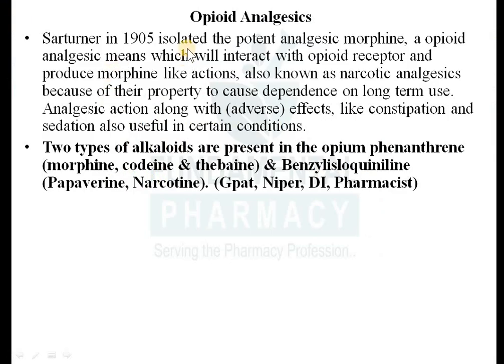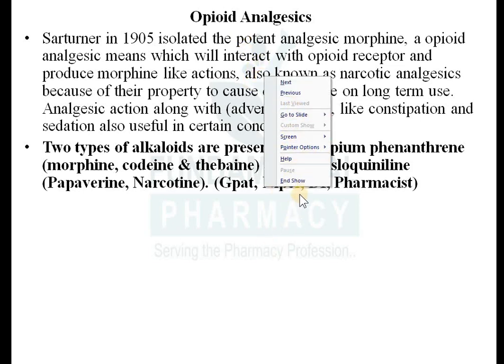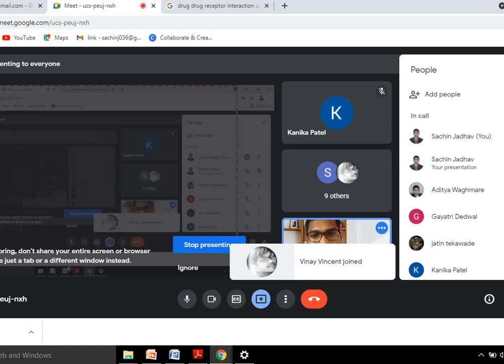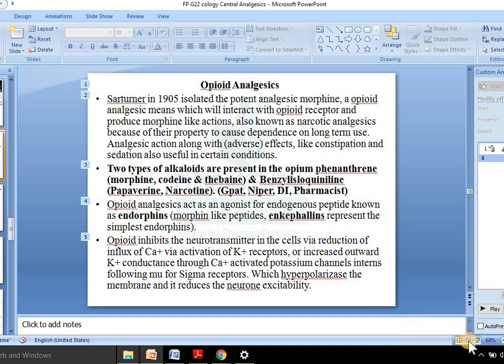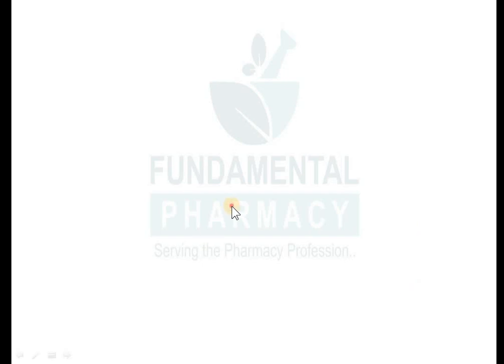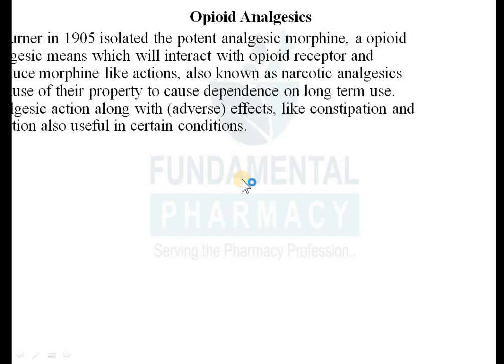So Sertürner in 1905 first isolated a potent analgesic. Potent means what? If any drug is able to produce or elicit a pharmacological response in a very small amount or very small quantity, that is nothing but potent. That potent principle was isolated by Sertürner in 1905. That was morphine. And what are opioids? Opioids are the drugs that will interact with opioid receptors and show morphine-like actions.